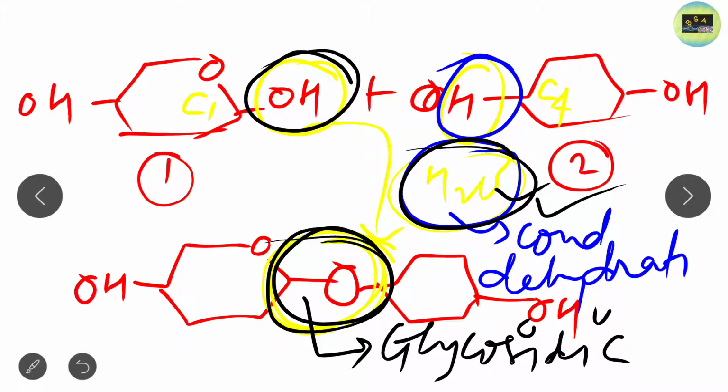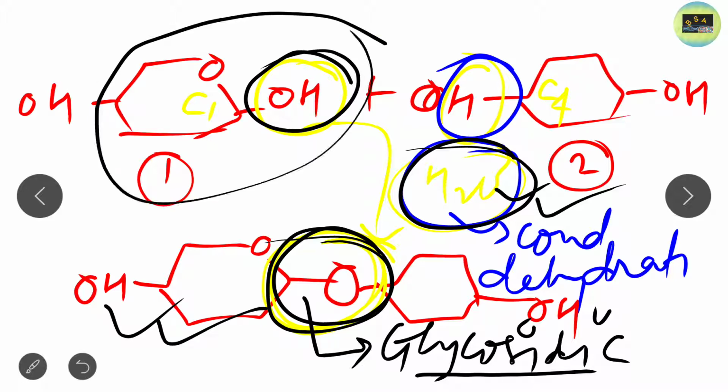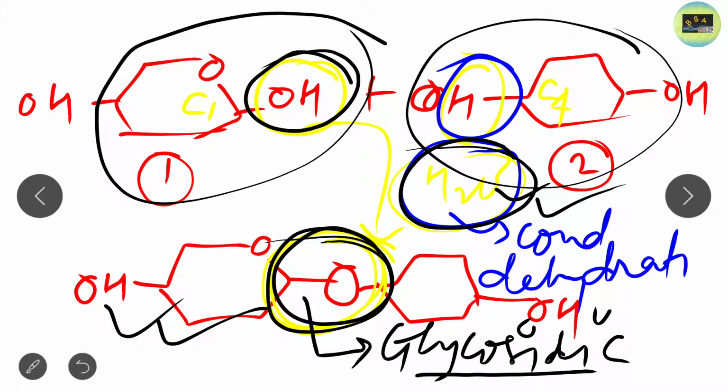Now I hope the idea is clear how the glycosidic bond is formed, how the disaccharide molecule is formed, and how these two monosaccharides combine, and when they combine, a water molecule is released, that is, a dehydration process occurs. So this is the basic concept about the disaccharide.